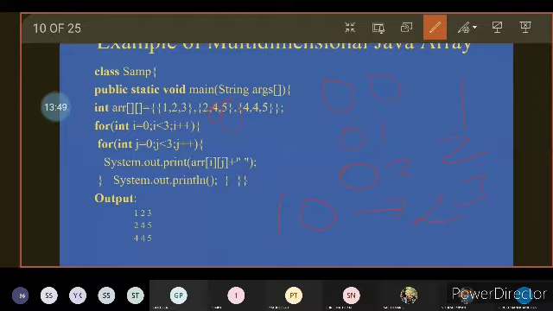Within that, we are in need of two for loops here. For int i equal to 0, i less than 3, i plus plus, and for int j equal to 0, j less than 3, j plus plus.